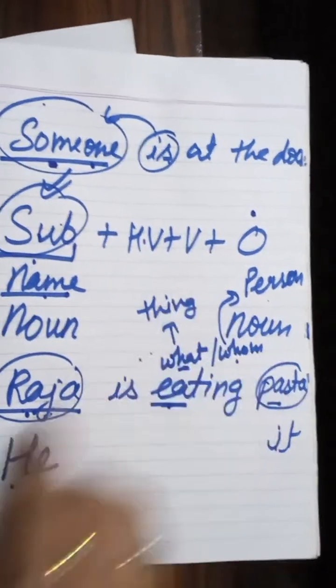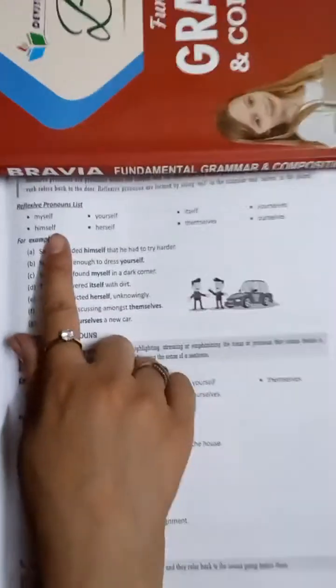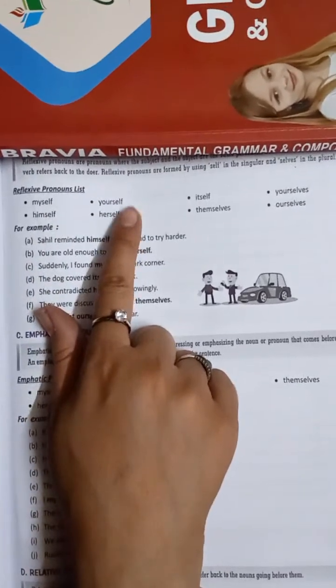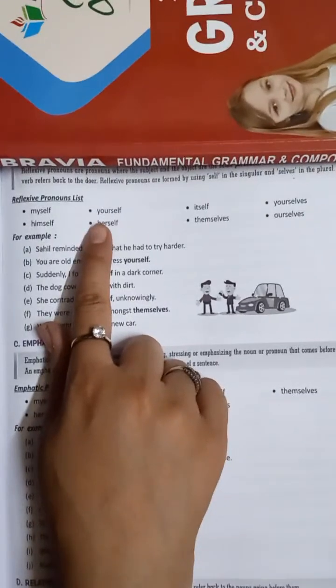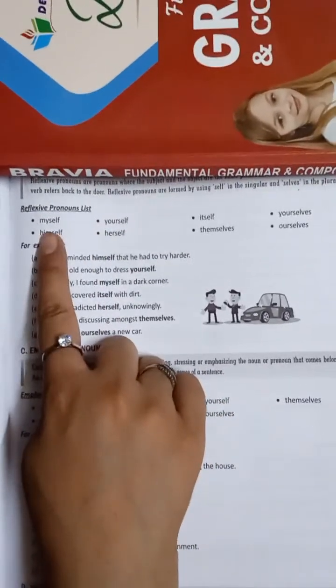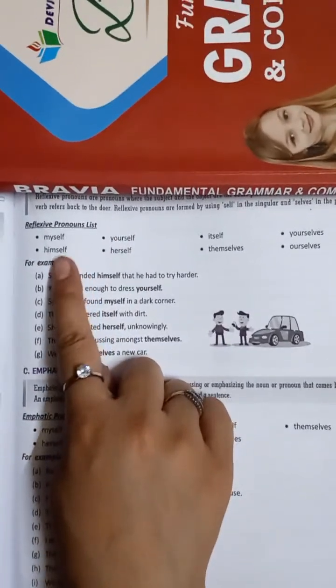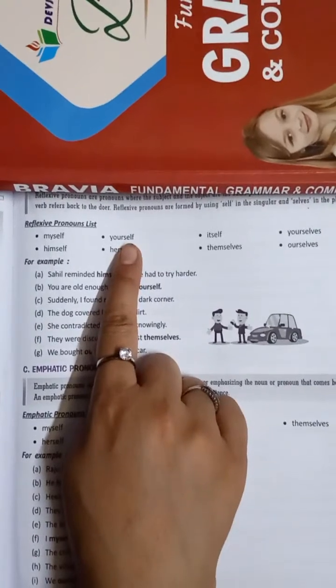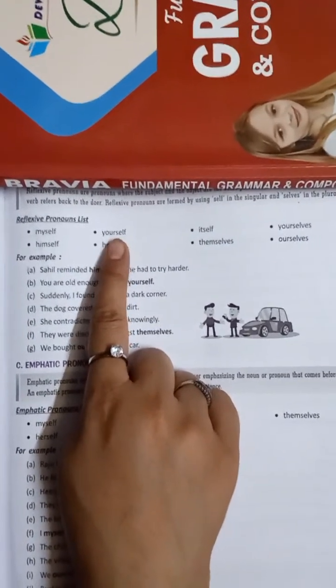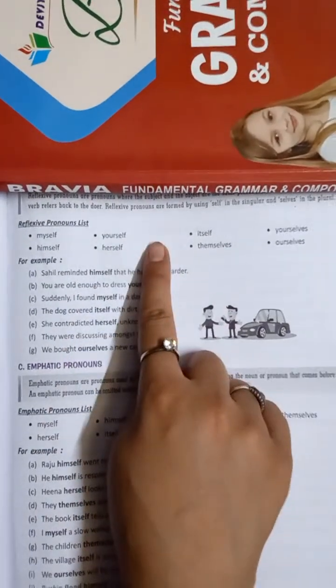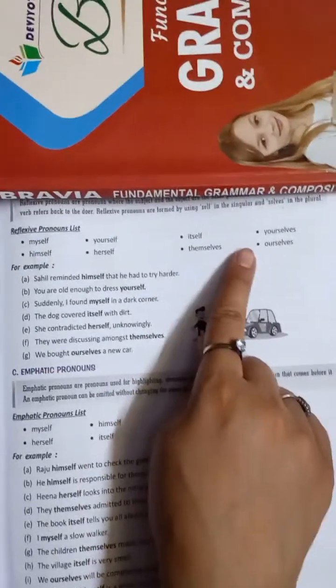So after personal pronoun, we have to talk about reflexive pronoun. What are reflexive pronouns? That means when the action is reflecting back to the person. For that, I have also discussed the table where we are writing: I do my work myself. He does his work himself. You do your work yourself. So while we are using such words where the action is reflecting back or coming back to the person, then they are reflexive pronouns.